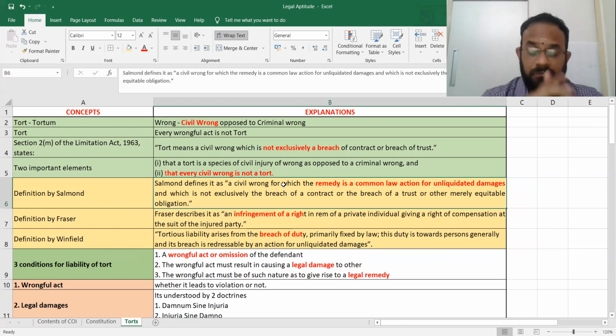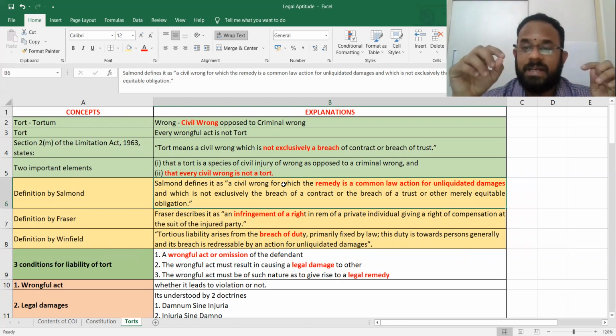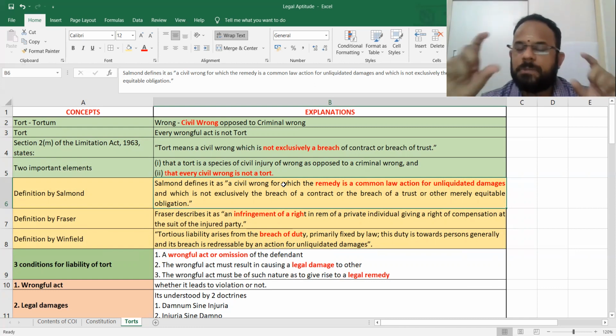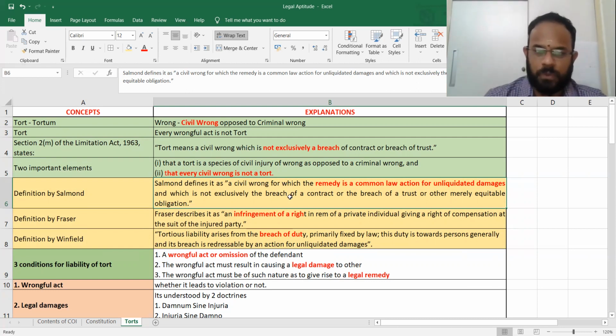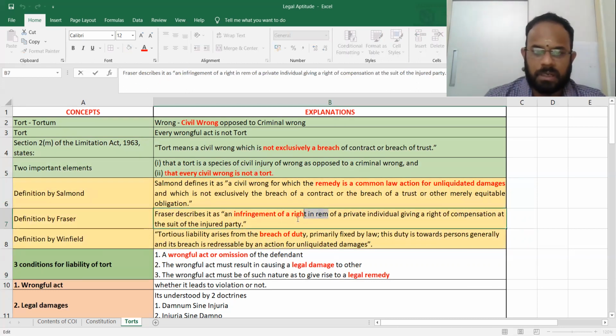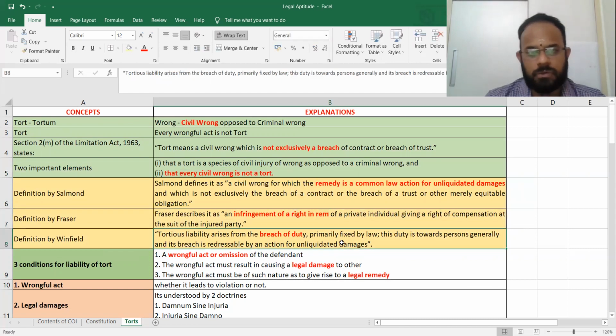Fraser: infringement of right in rem. Right in rem means property. Personam means person. Infringement means that the activity is not completed because of a problem. Infringement, that means not completion. Infringement of a right in rem. Right in rem, you should remember this. So I will mark this also. Infringement of a right in rem is how you will have to study this.